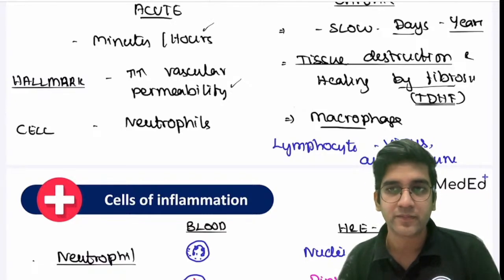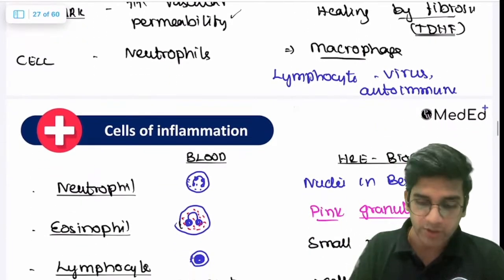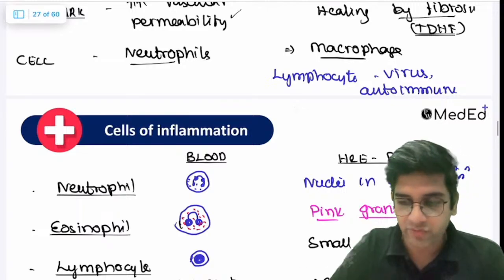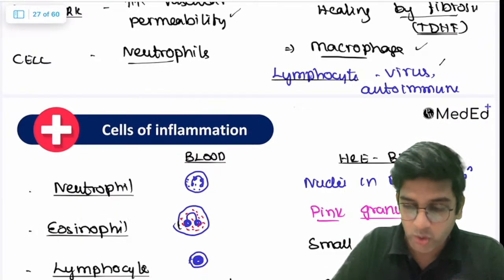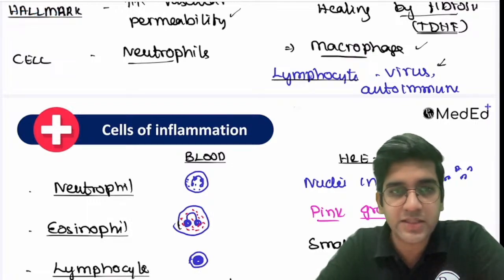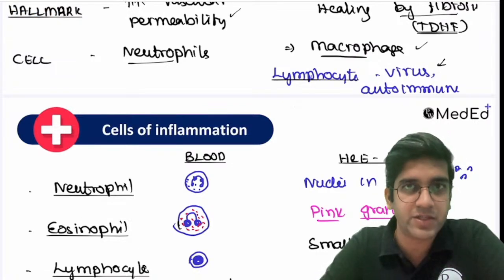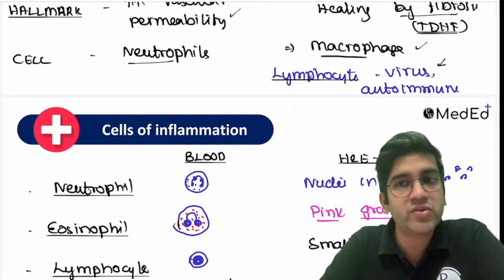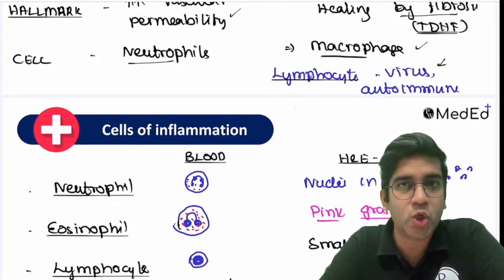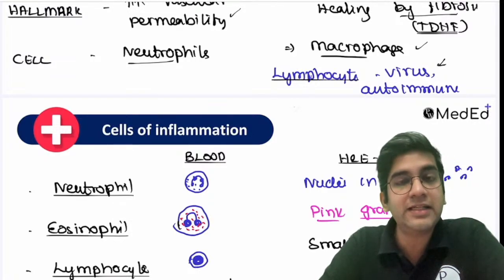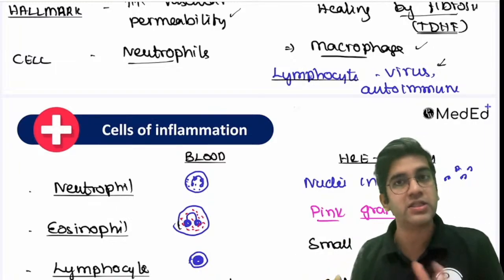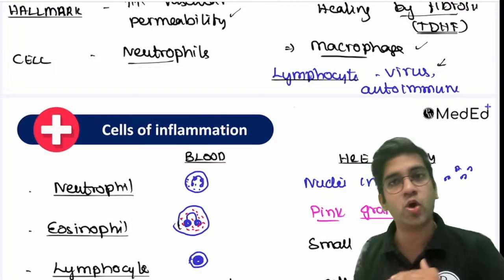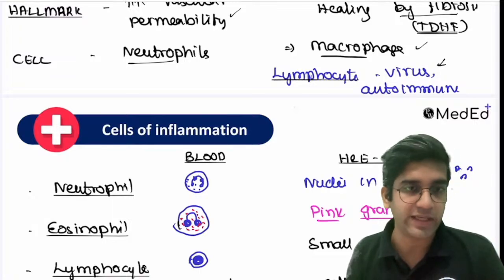Okay, right? So the cell of acute inflammation is neutrophils, and the cell of chronic inflammation is macrophages. The lymphocytes are also a cell of chronic inflammation. Generally, we consider lymphocytes to be the cell of chronic inflammation, right? Lymphocytes are cells of chronic inflammation if the etiology of the chronic inflammation is virus or autoimmune. Only then do lymphocytes come in a primary role. There are lots of causes of chronic inflammation apart from virus and autoimmune. For all of them, macrophage will be the cell of chronic inflammation, right?